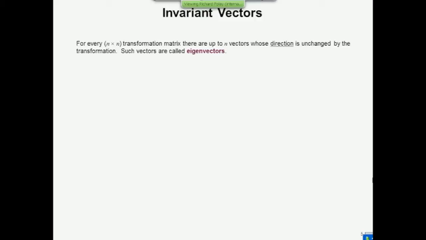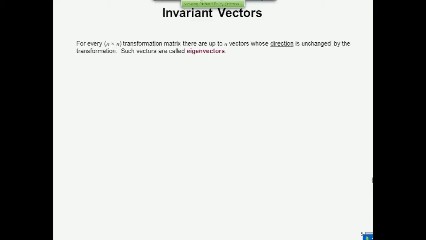The first quantity is called eigenvectors. For every n by n matrix, there are up to n vectors whose direction doesn't change when you multiply the vector by that matrix. So imagine that you've got some kind of a vector in 3-dimensional space. Perhaps this pointer represents that vector.